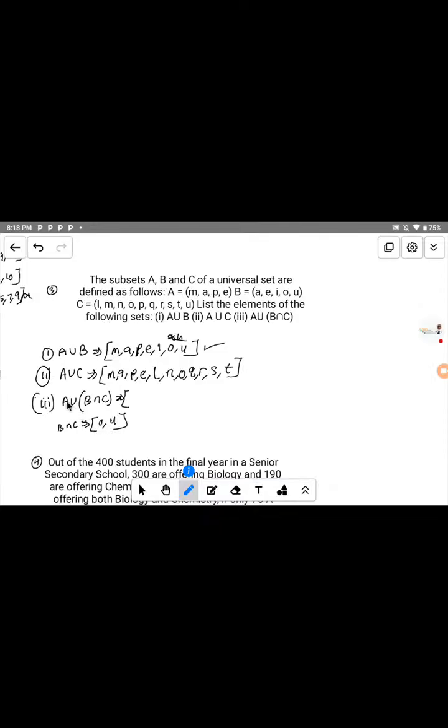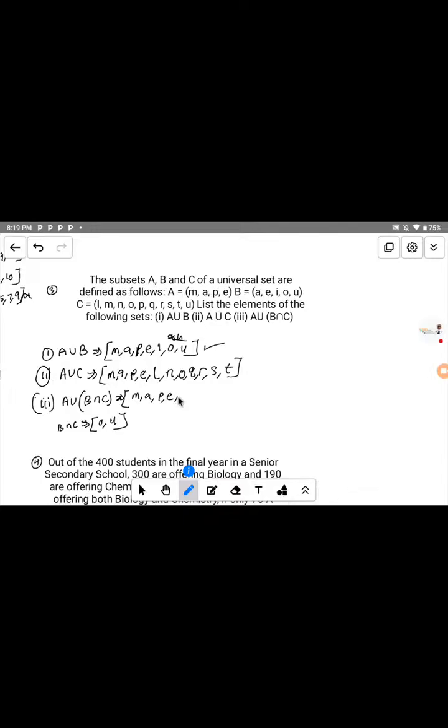Now the question is, we want to find A union B intersect C, and our B intersect C has O, U as its elements. Now our A is this. Union means that you write all the elements that belong to set A and the elements that belong to B intersect C together. So let's look at set A first: M, comma, A, comma, P, comma, E. Now you write it together with B intersect C, which is O, U. Do we have O in A?